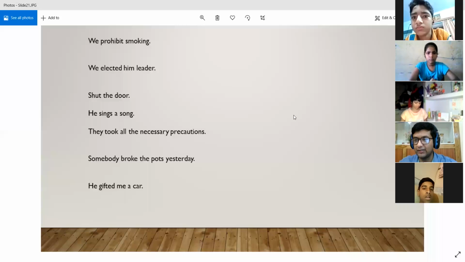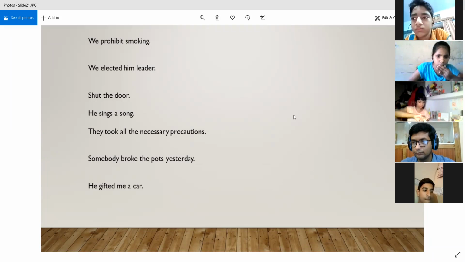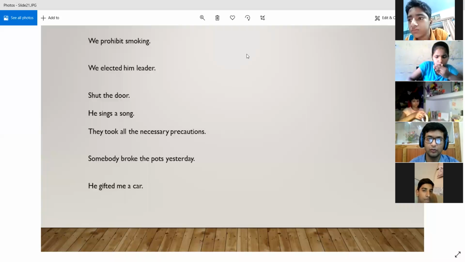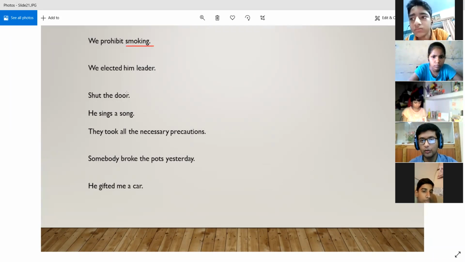What is the object in the sentence? Sir, smoking. Yes, it is smoking. Very good, so at least you recognize the object over here. Now what will you do next? You are going to make this object, smoking, the subject in the passive voice. So now try to make the sentence in passive.